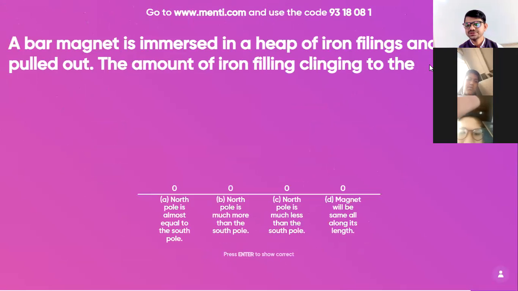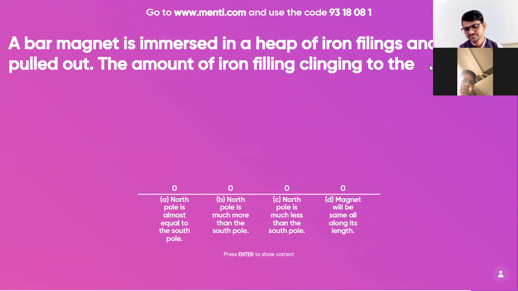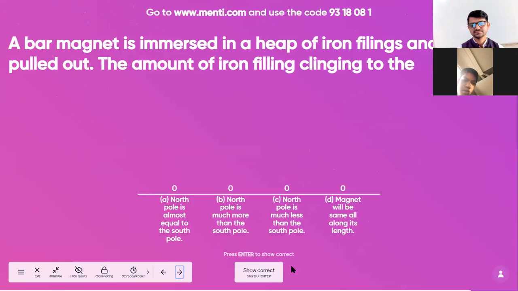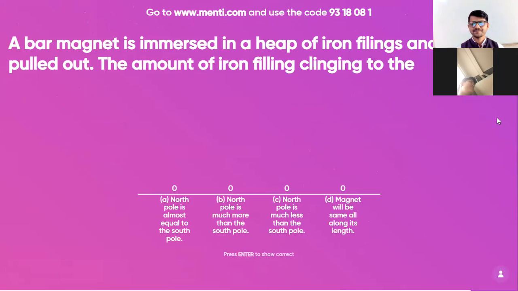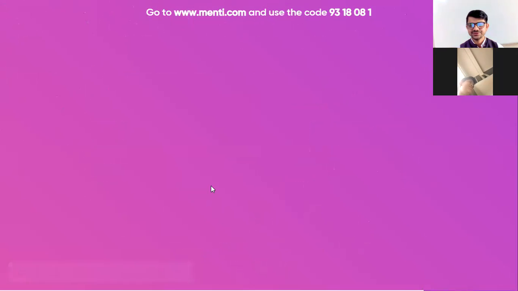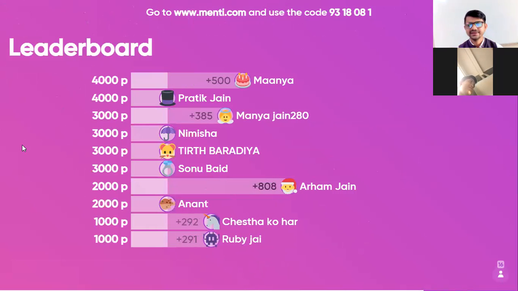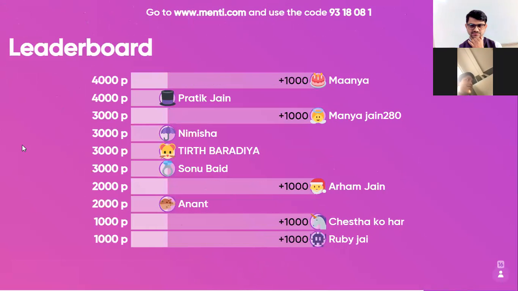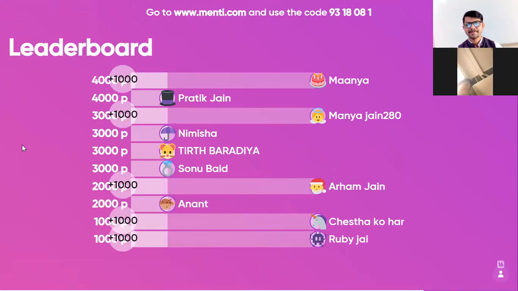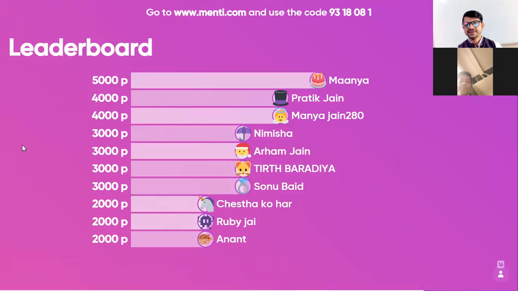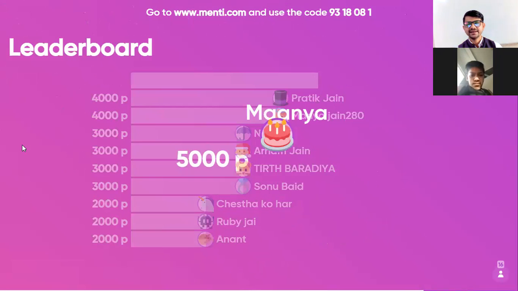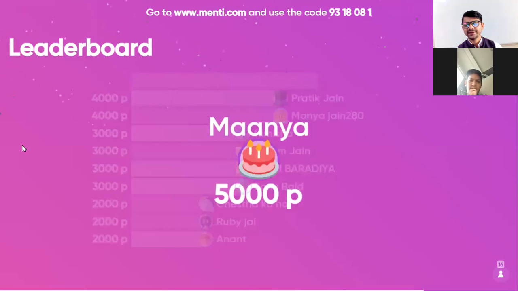But I have more questions for you. I think once again you should see the points table. After that we will come here. Manya first, Pratik second, Pratik and Manya 280 second.